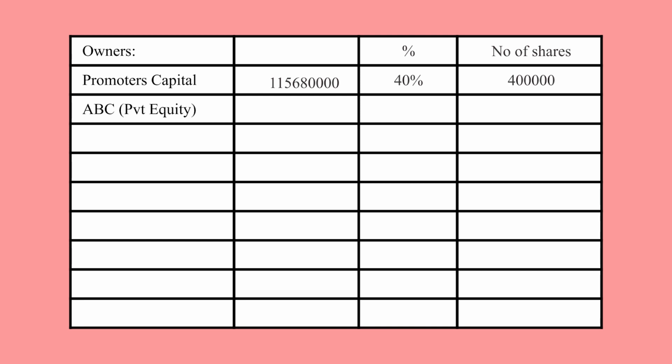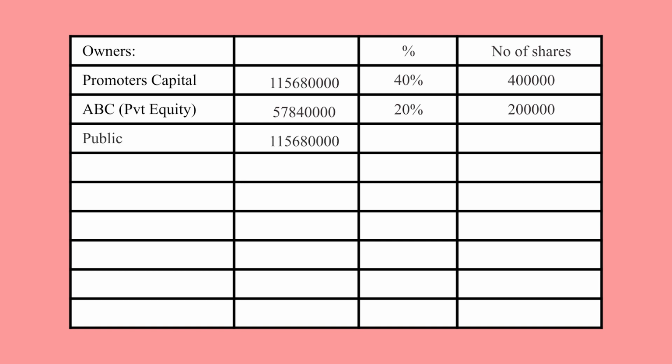Look at that. Owners, promoters capital 11 crore 56 lakhs 80,000. Percentage 40. Number of shares 4 lakhs. ABC Private Equity 5 crores 78 lakhs 40,000. Percentage 20%. Number of shares 2 lakhs.